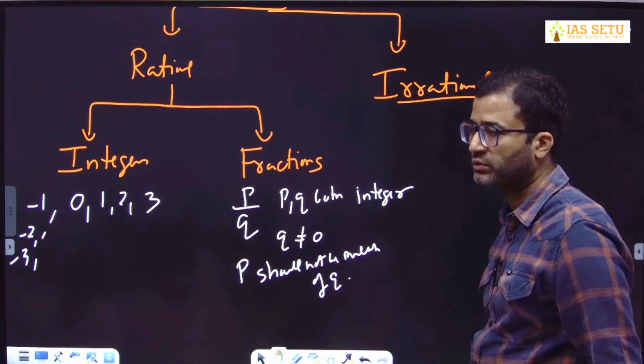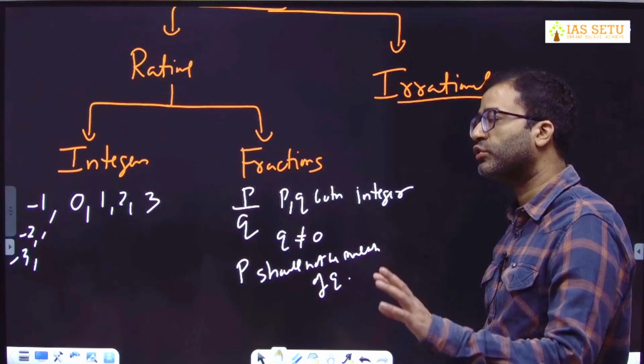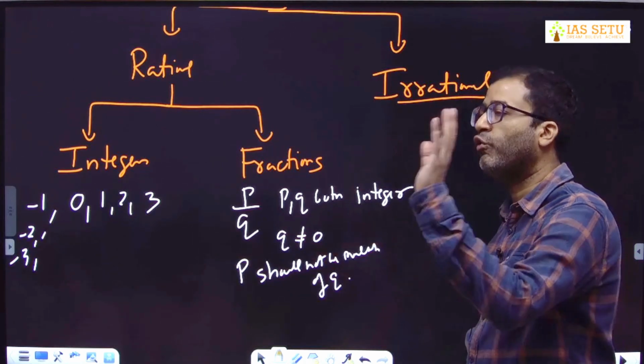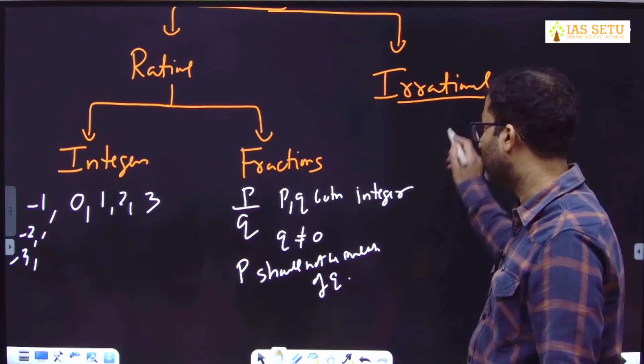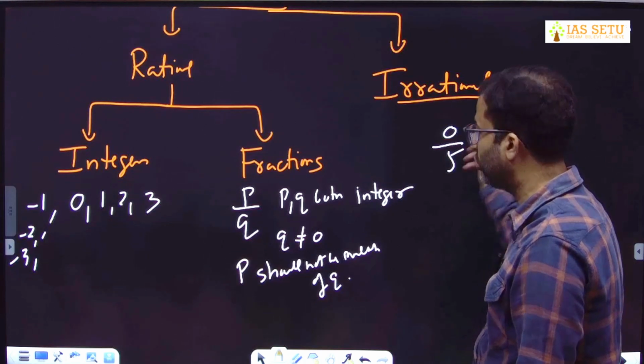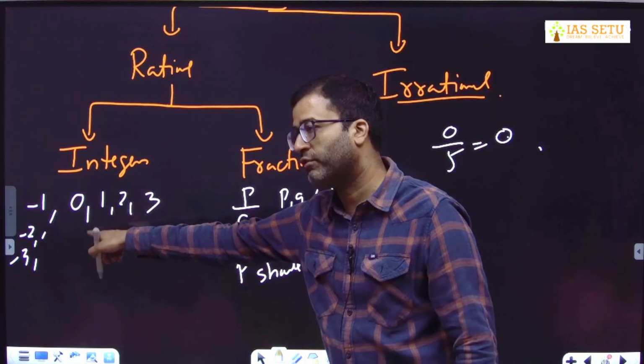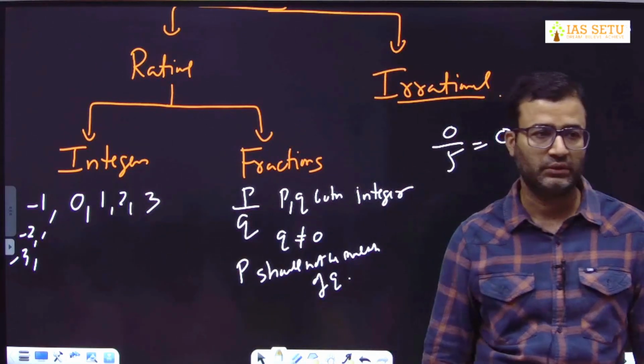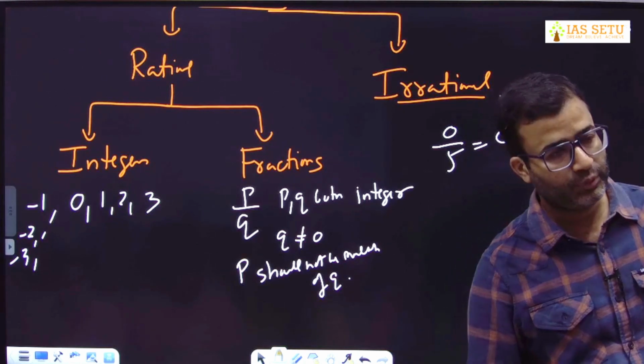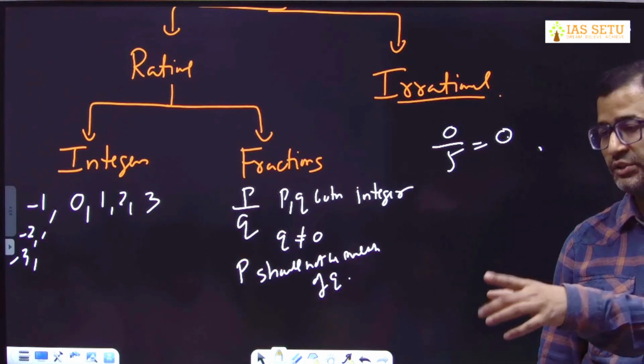That is 0. Because 0 is considered to be multiple of all the natural numbers. 0 by 5 is actually 0, so that I will take in the form of integer category. 0 upon any integer except 0.